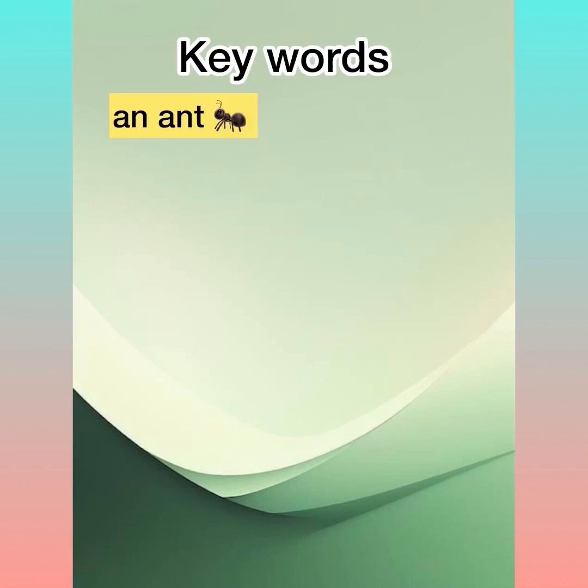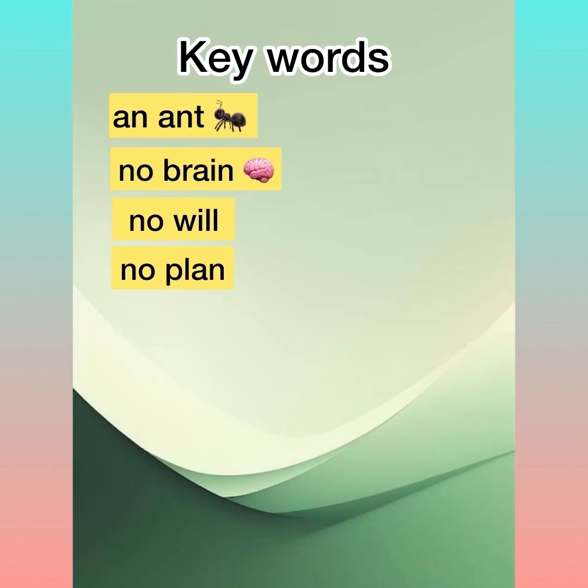An ant is pretty stupid. It doesn't have much of a brain, no will, no plan. And yet, many ants together are smart. An ant colony can construct complex structures. Some colonies keep farms of fungi, others take care of cattle. They can wage war or defend themselves.